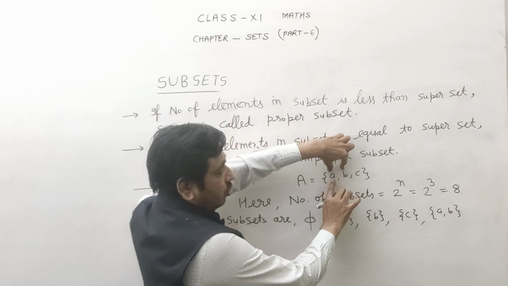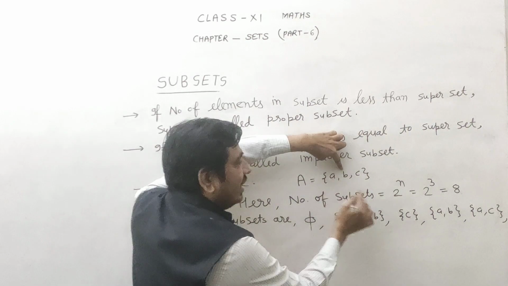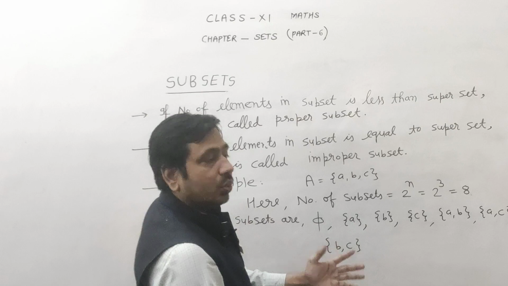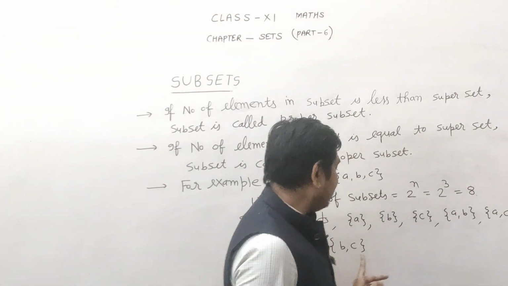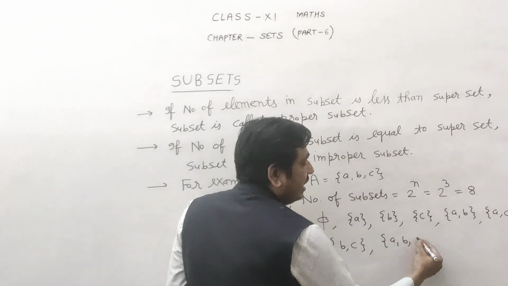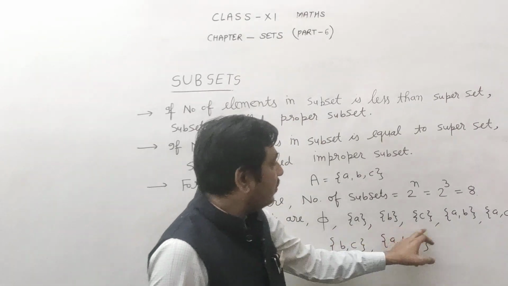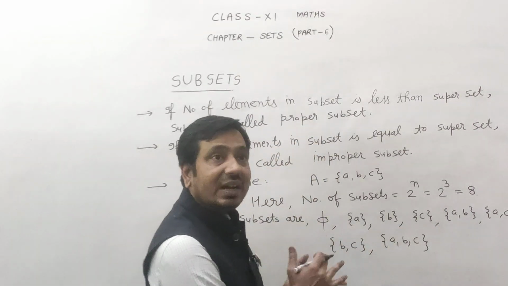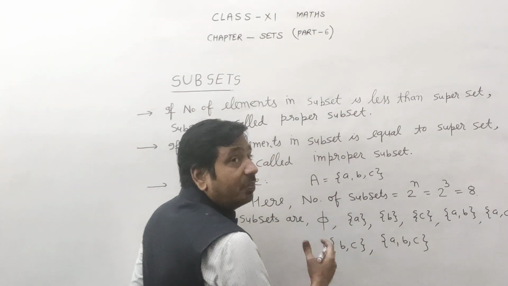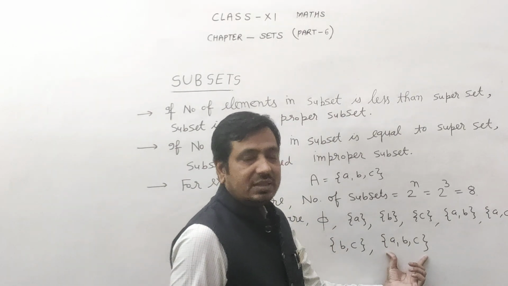Now {A, B}, now group for {A, C}. {B, A} is the same, now {B, C}. So I have completed 2-element sets. 1, 2, 3, 4, 5, 6 and 7. Total is 8. Now let's take all three elements A, B and C. Every set is a subset of itself. So here 1, 2, 3, 4, 5, 6, 7 and 8. 8 subsets are here, in which the first 7 are proper subsets and this is the improper subset. Class, namaste.